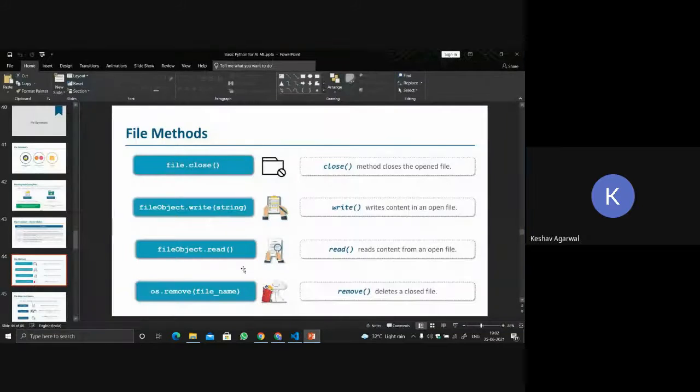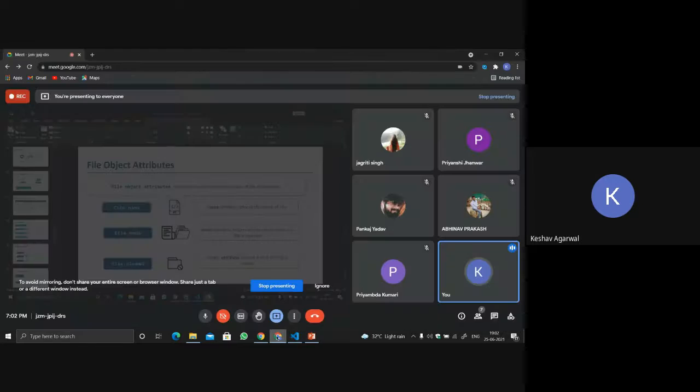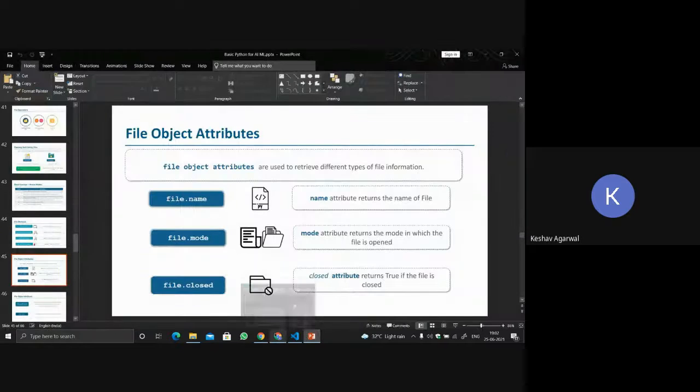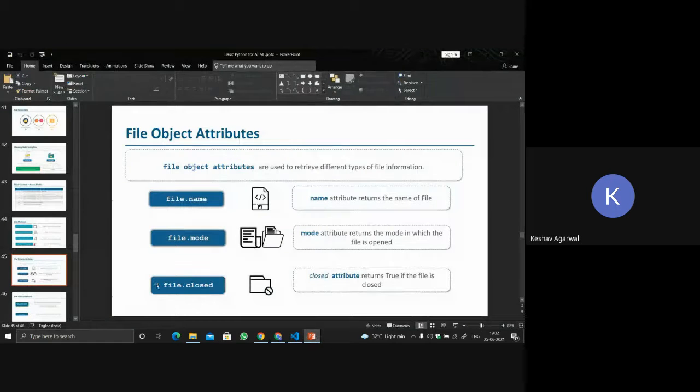Okay, so this is the file methods. Now let's talk about some file object attributes. What could be the file object attributes? Can anybody tell what attributes a file can have? I've already shown the slide. Can anybody describe all the three?